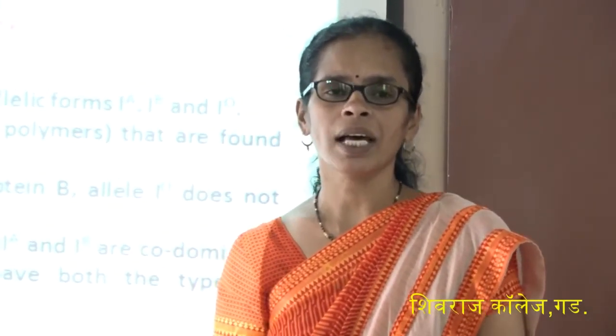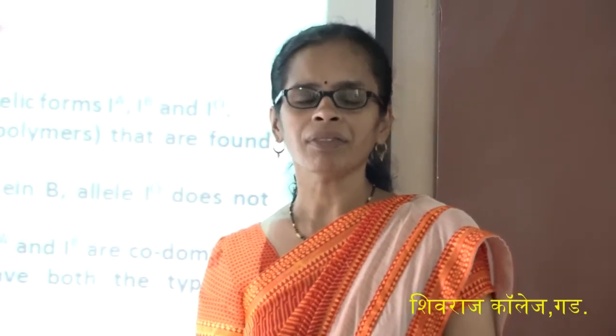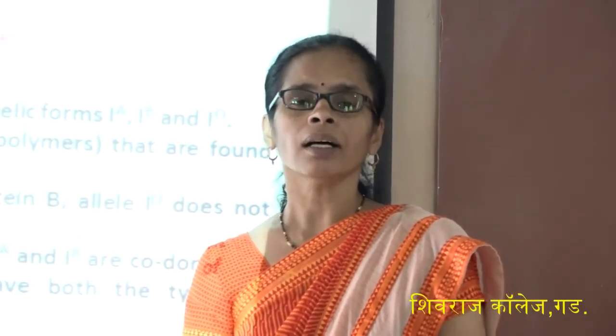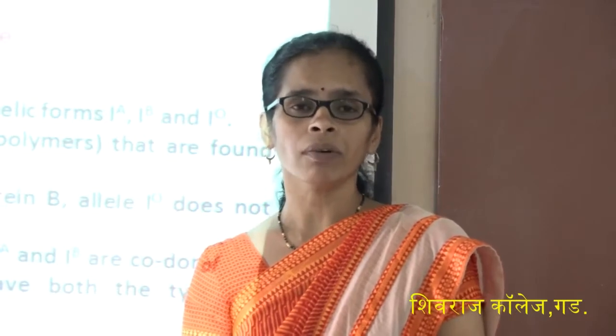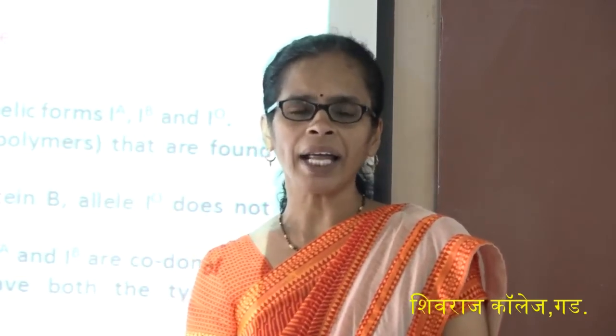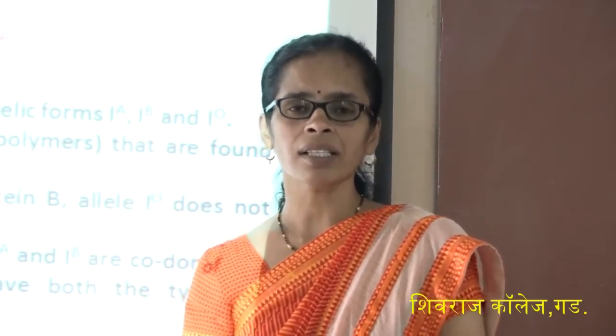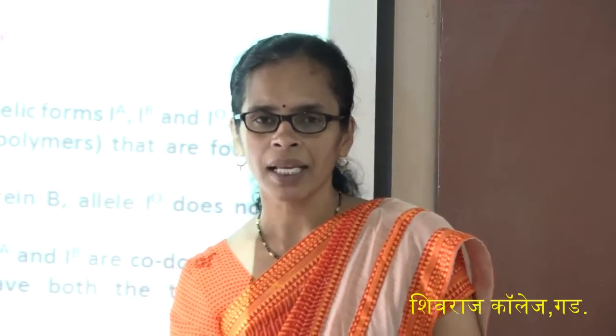These are the explanations given by Mendel. But after Mendel's work, other scientists worked on his experiment and found that there are some deviations from Mendel's explanation.